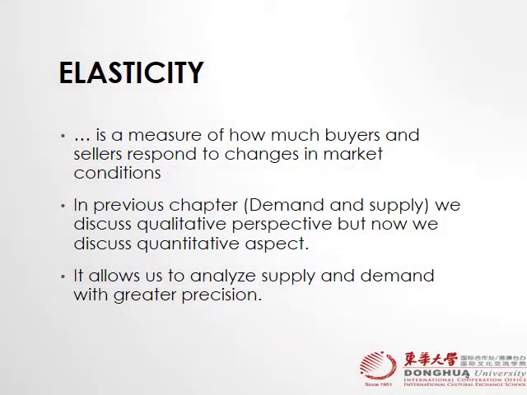So elasticity allows us to analyze supply and demand with greater precision. How? Because in our previous chapter we know that demand increases or decreases, right? What we did not do was quantify that demand. If we quantify demand or supply, that is called greater precision, like demand increasing by 20% or 30%, right?